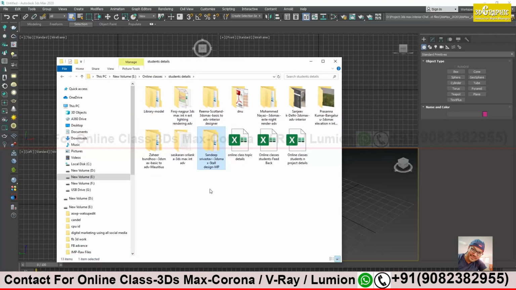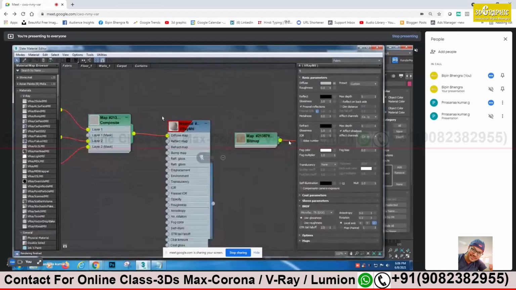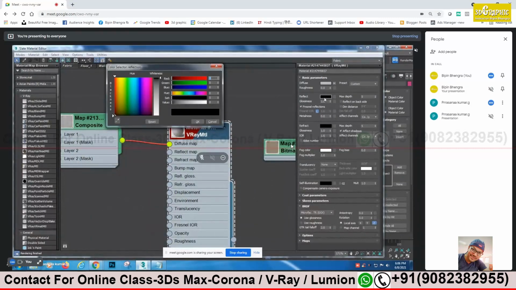Now, for this fabric material, do we have to give any reflections for that? Yes, fabric will definitely have a very diffuse kind of reflection. This is our fabric material, our sofa material. But I have not given any reflection. Should we give any reflection to that?